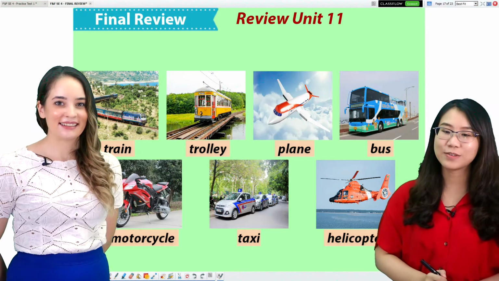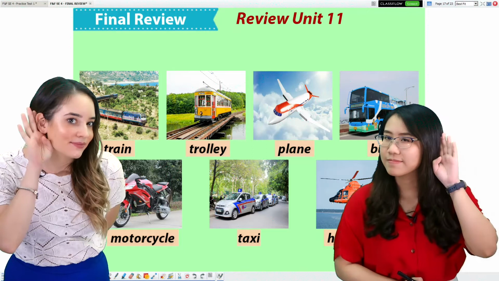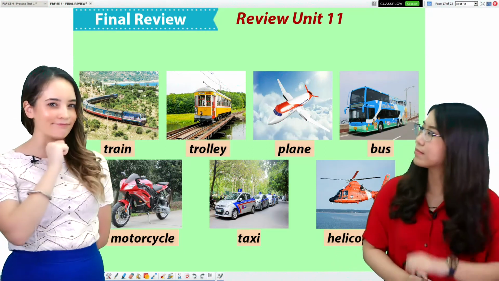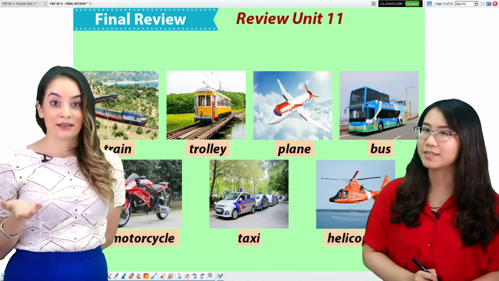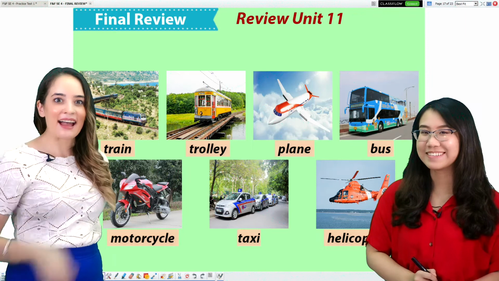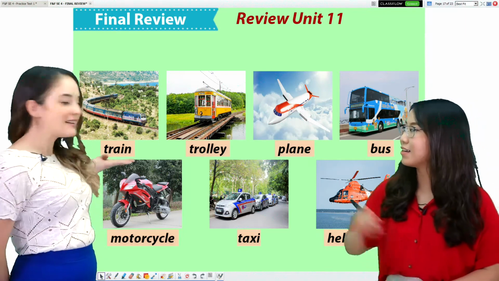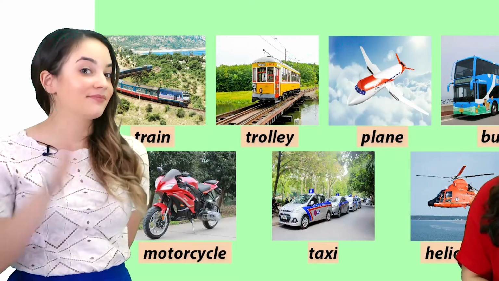And the next one. That's a tricky one. That's right. What is it, everyone? Yes, it's a train. Last one.